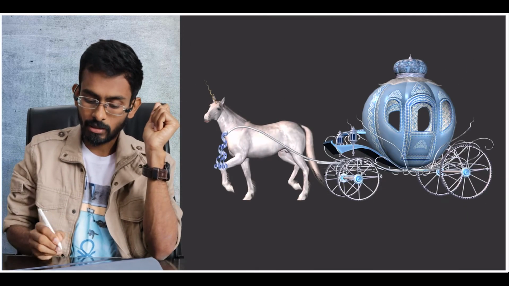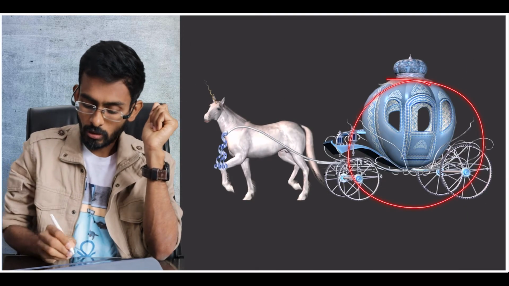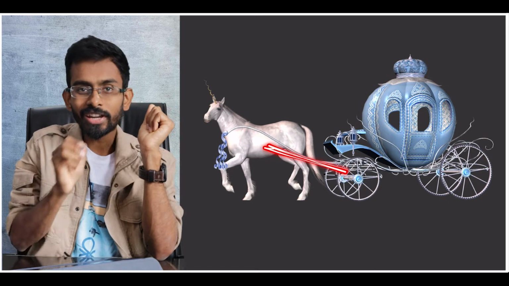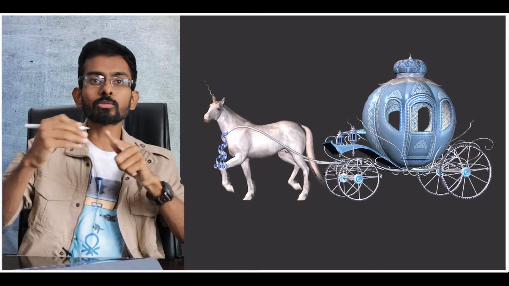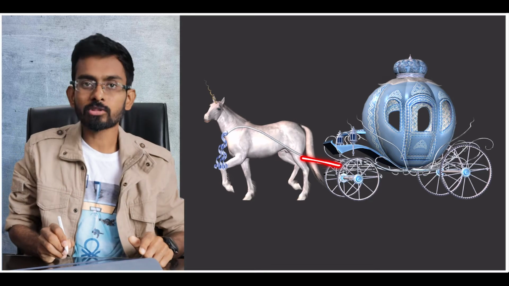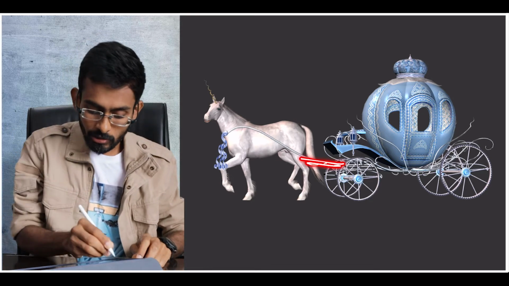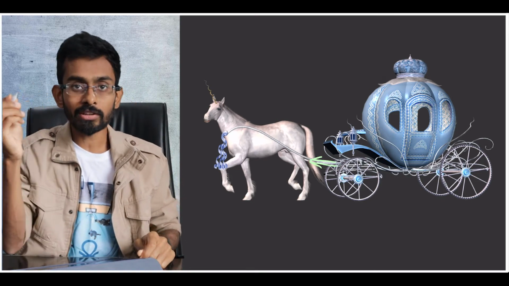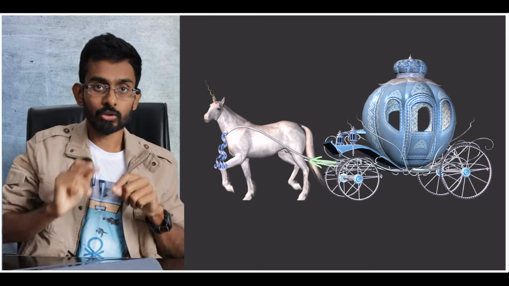Now let us take one more case. Let us take this cart. The horse is moving forward, and there is a string connected between the two. When the horse moves forward, the string becomes tight and it pulls the cart. So the cart, initially at rest, now comes into motion.